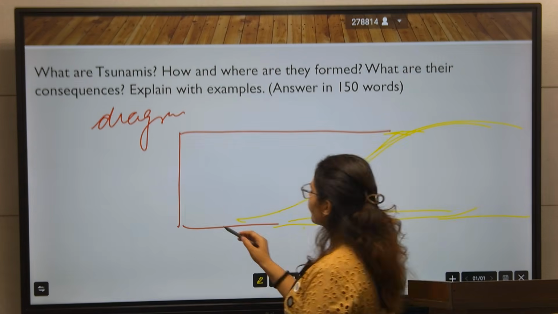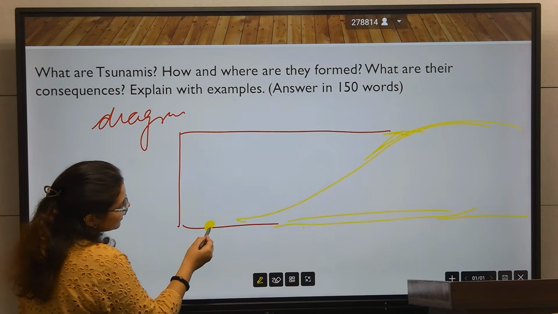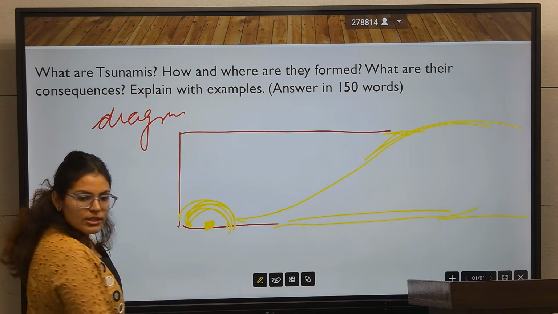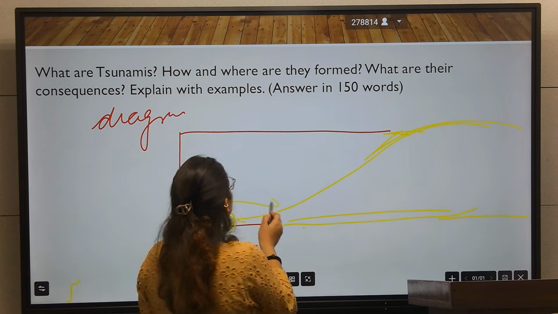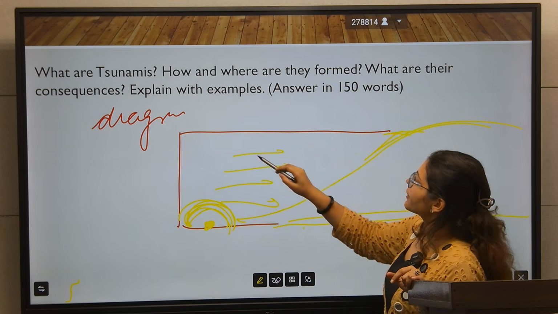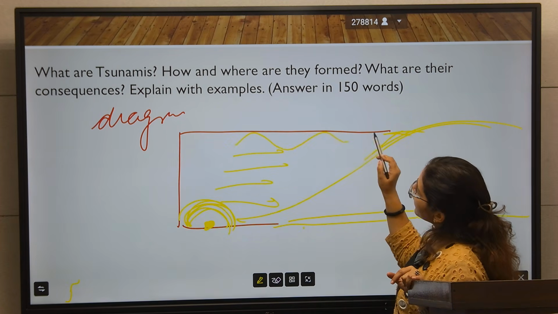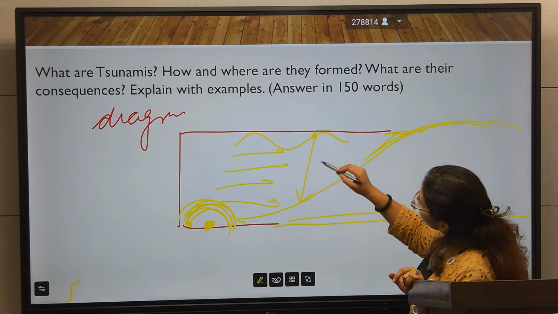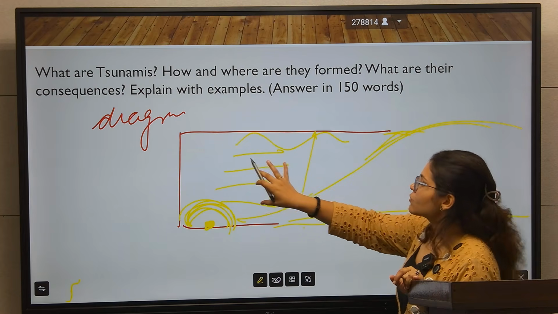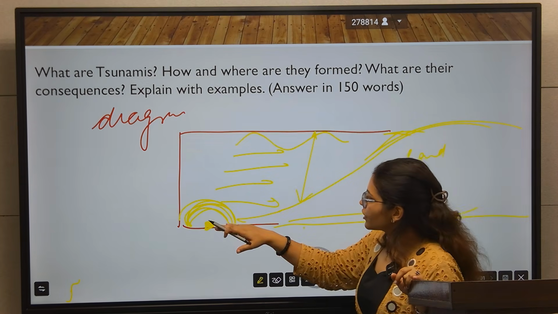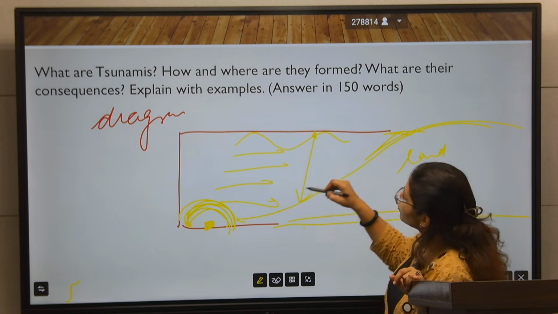So what happens if there is an earthquake in this area? There is a release of energy, and due to this release of energy, displacement of water happens, and this displacement generates a wave with a higher wavelength and small amplitude. But when the water moves towards the land, the distance between the oceanic bed and the surface of water is shortening.